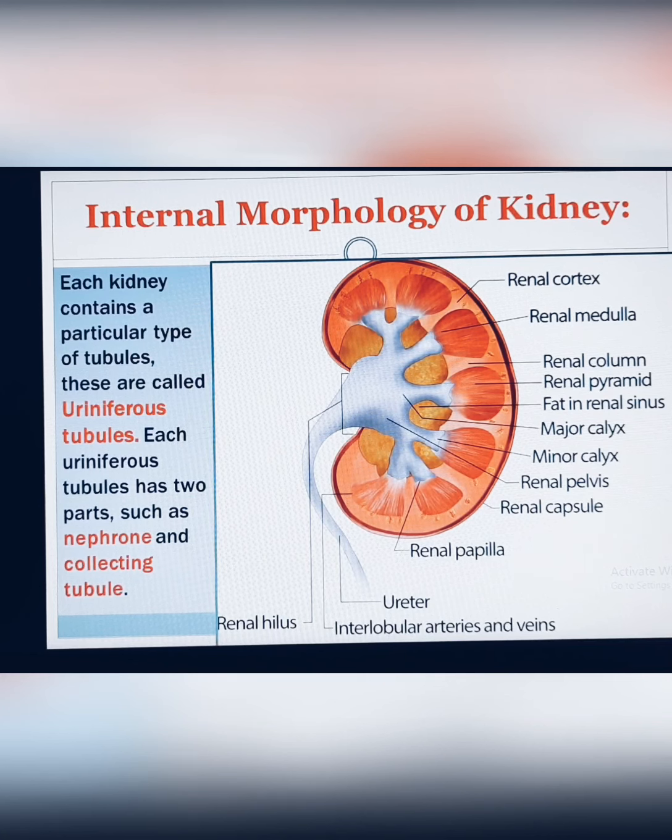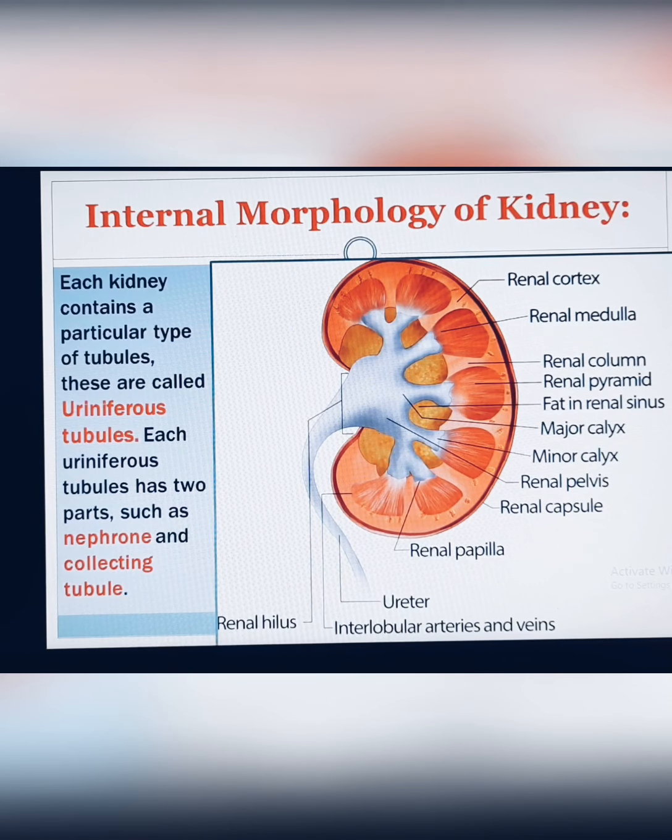And if you remove this red color, you have another covering which is foil paper, right? Ash color. So this ash color portion is the renal capsule. We already told about it. It is a fibrous membrane. So this foil portion is the renal capsule. If you remove this foil paper, you can have the KitKat. Accordingly, if we remove the renal capsule, we can see the cortex and medulla portion.